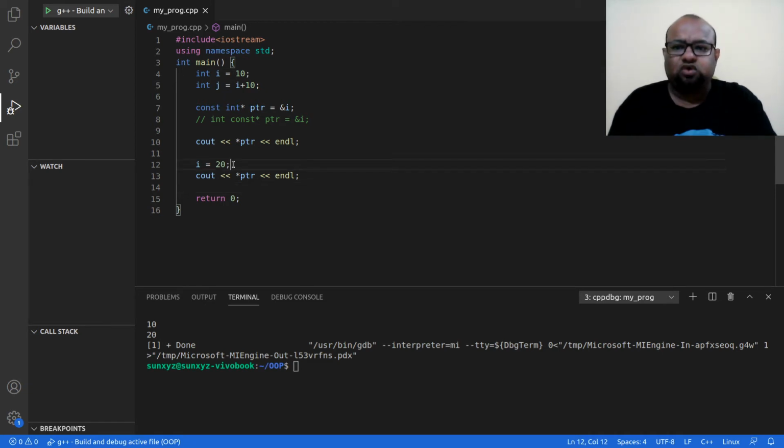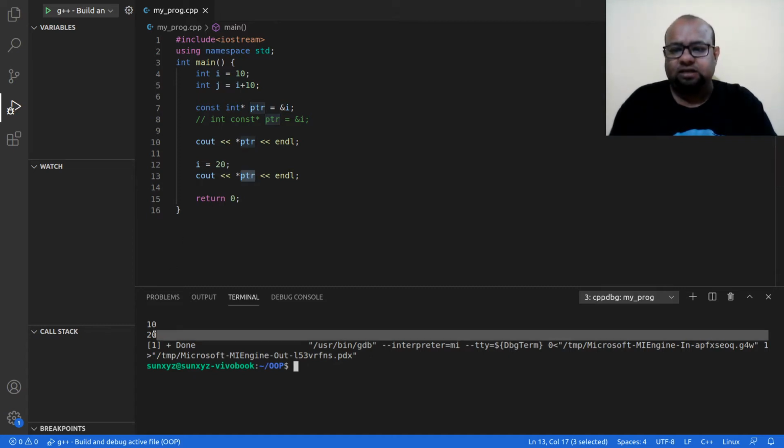I is updated to 20. So when I use this pointer to print again the value of I, now I get the updated value. I am printing the updated value 20. Alright, all these are fine. So what's the deal? How does making this pointer constant help, what is the advantage of that?